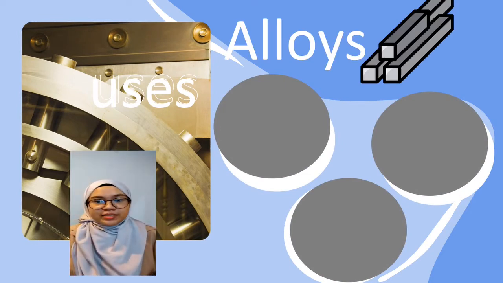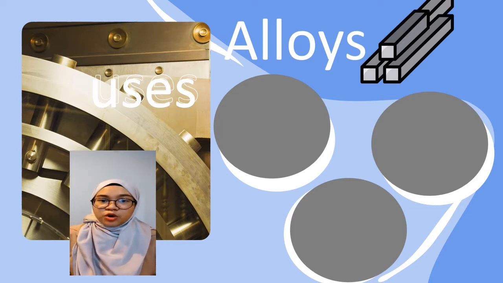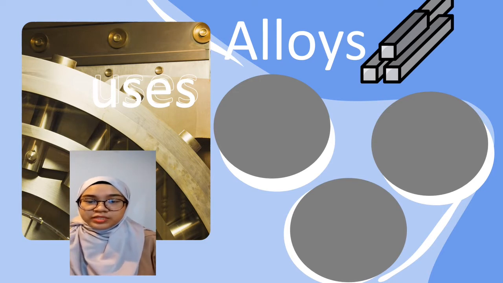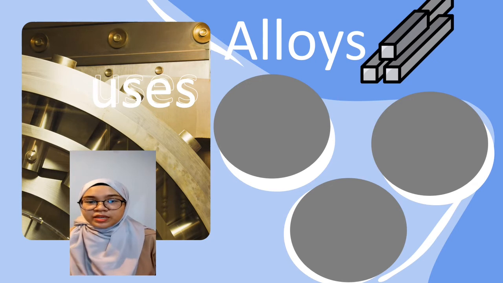Manganese has been used a lot as an alloy in steel. Different percentages of manganese added into the steel give different types of uses.